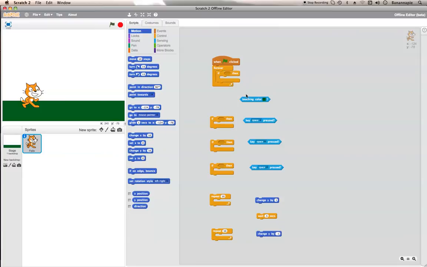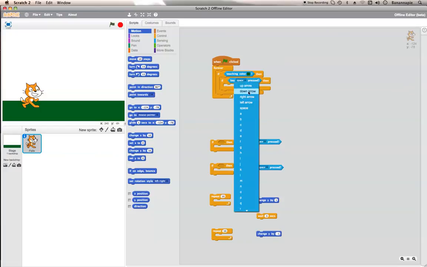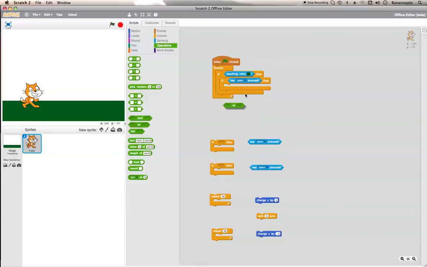So first, I'm just gonna put all of this stuff in here. I'm also, oh yeah, I forgot to get the or.